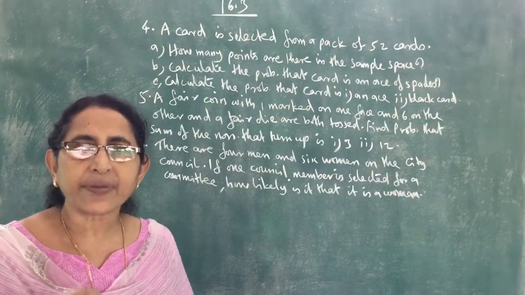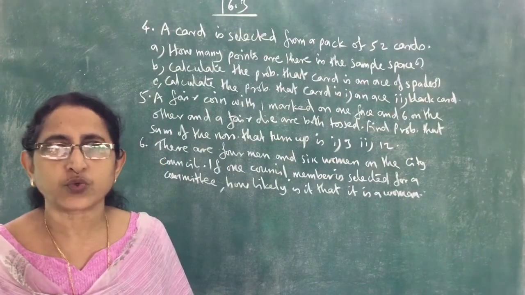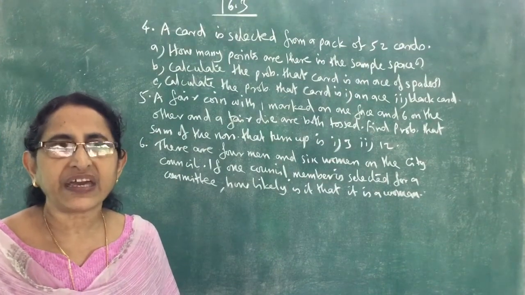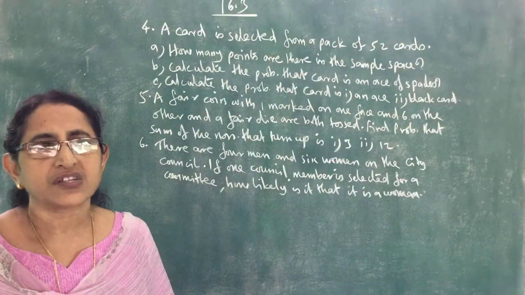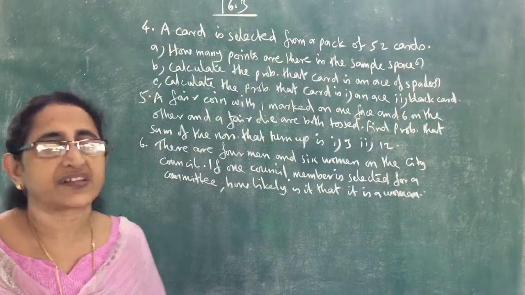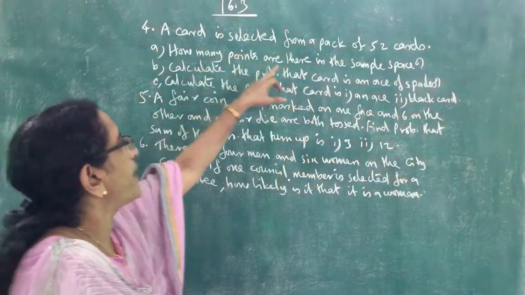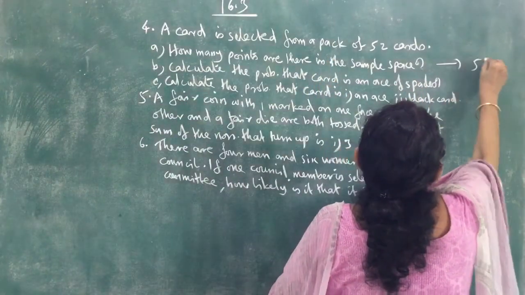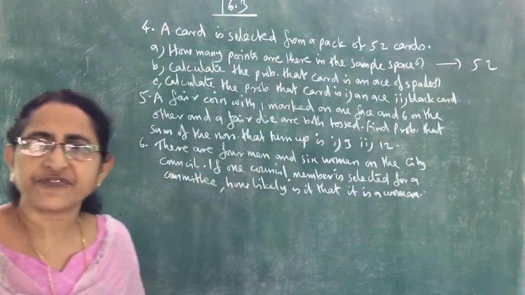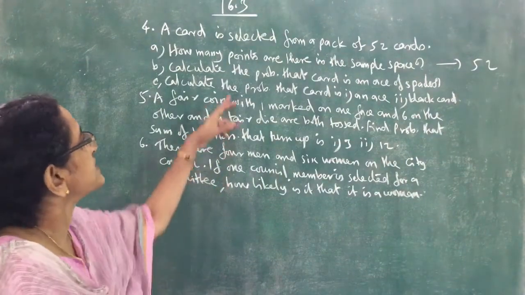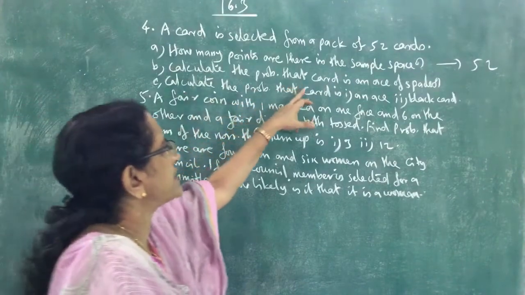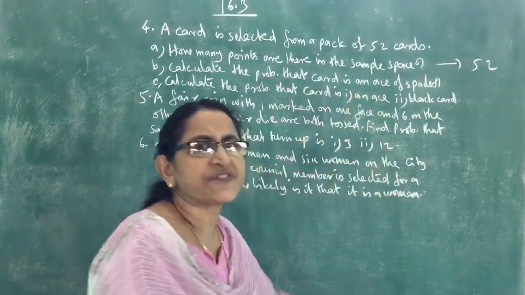So what is the number of possible outcomes? That is 52. That means the card taken out can be any one of the 52 cards. So the total number of points in the sample space is equal to 52. That is the answer. There are 52 sample points in the sample space. Next, calculate the probability that the card is an ace of spades.